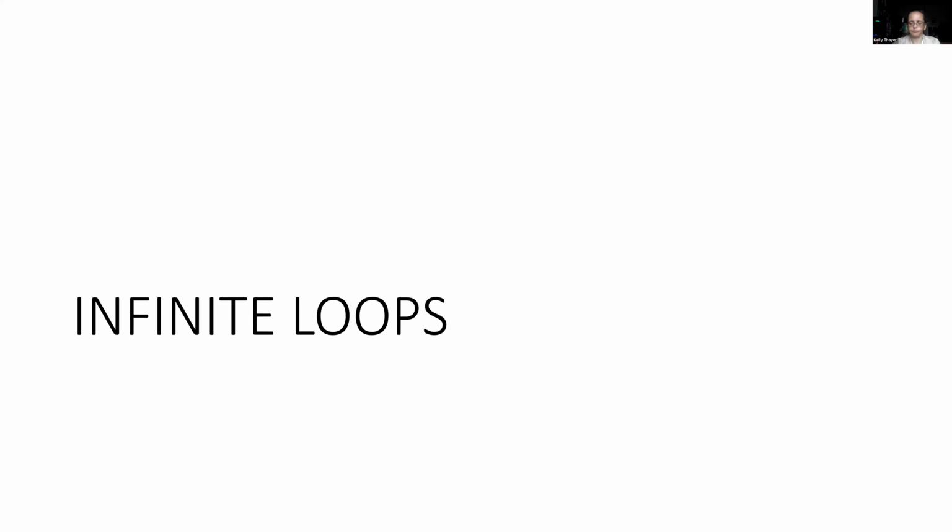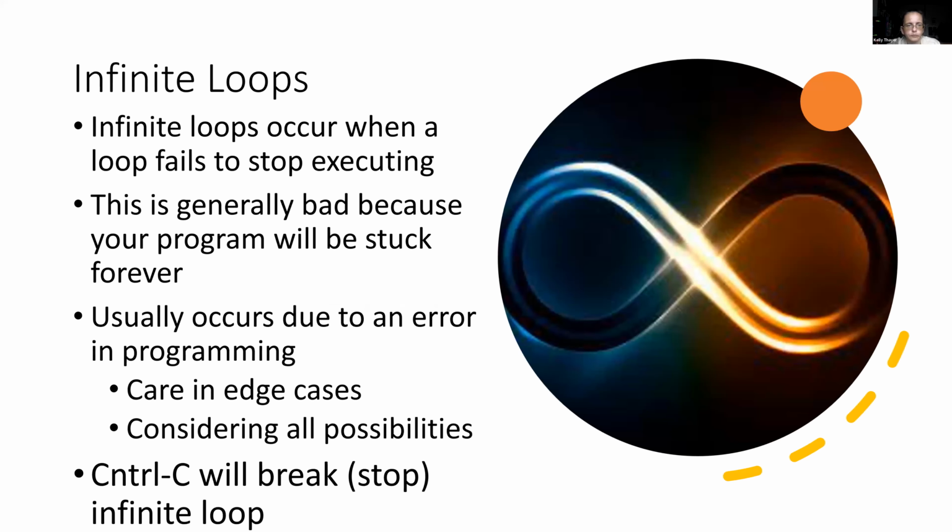And so usually when this happens, this is something that we want to avoid. Infinite loops can occur when a loop fails to stop executing. It's generally bad because your program will be stuck forever. It usually occurs because there is an error in the programming. We need to take care of the edge cases. We've mentioned those edge cases before, and we also need to be sure that we are considering all possibilities when we are doing our coding.